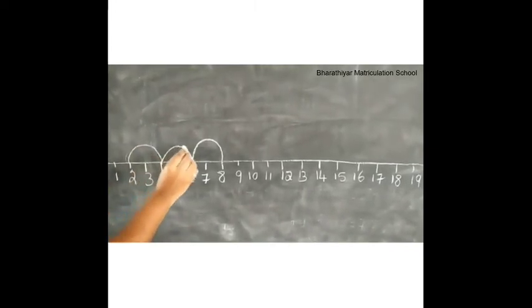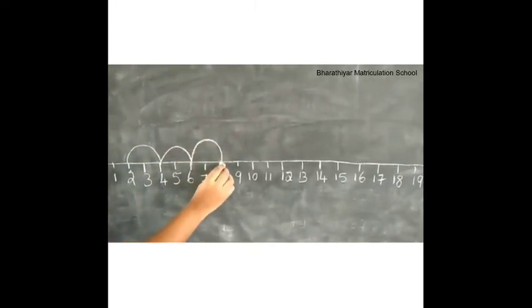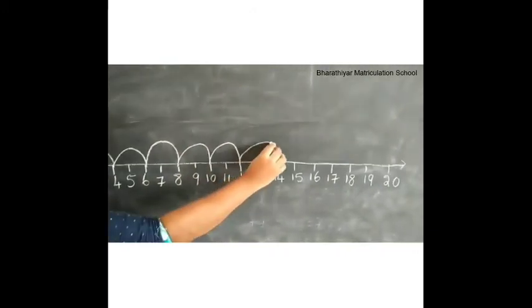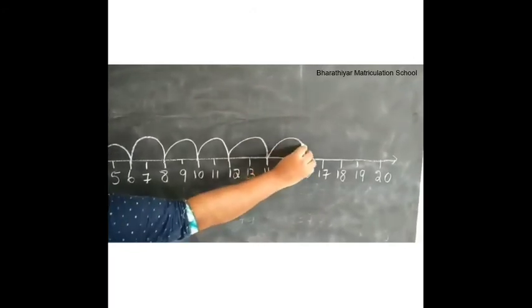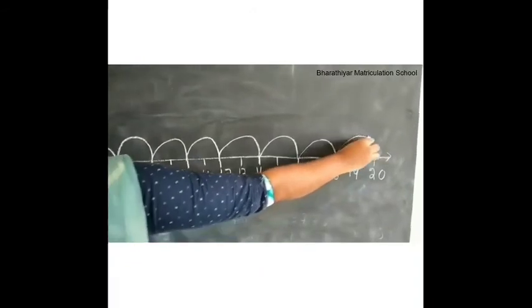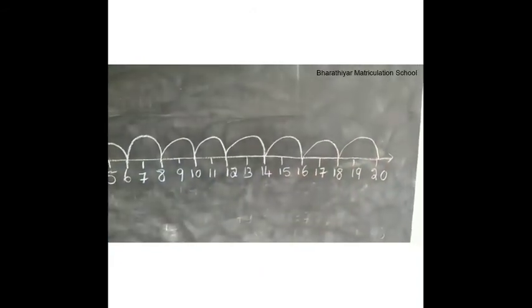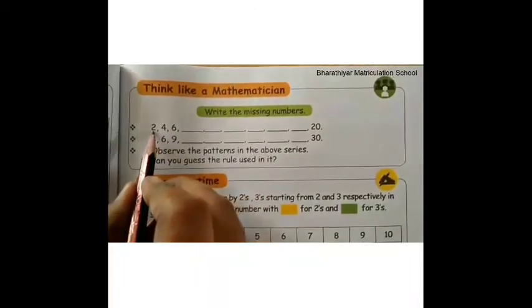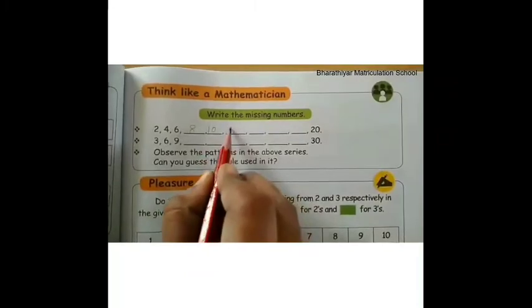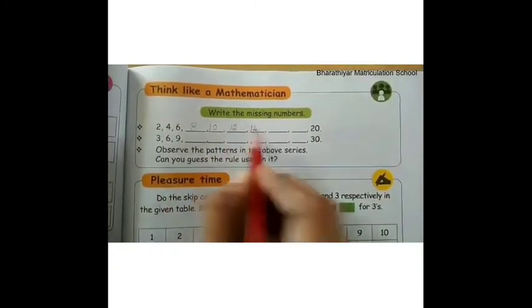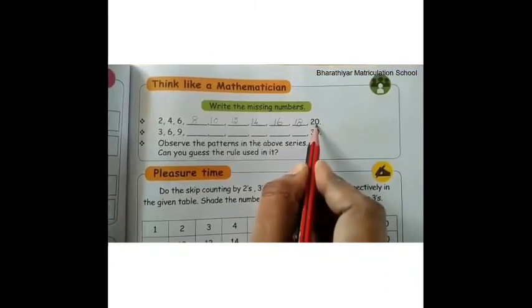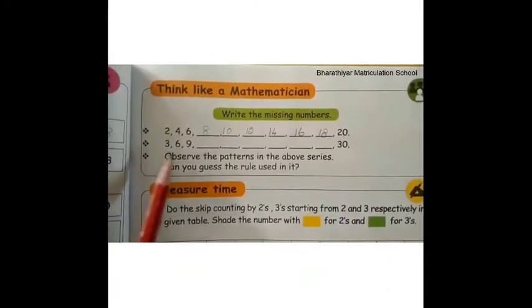2, 4, 6, 8, 10, 12, 14, 16, 18 and 20. It is 2, 4, 6, 8, 10, 12, 14, 16, 18 and 20. Let us see the second one.